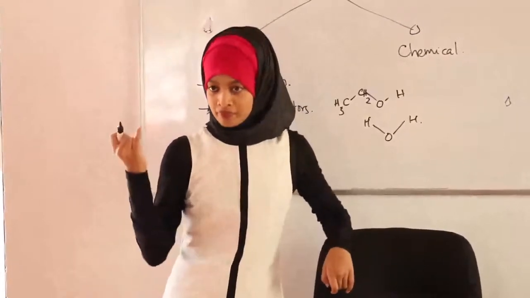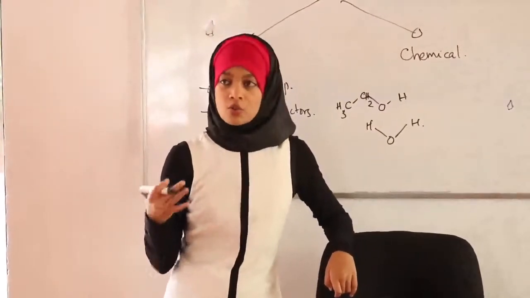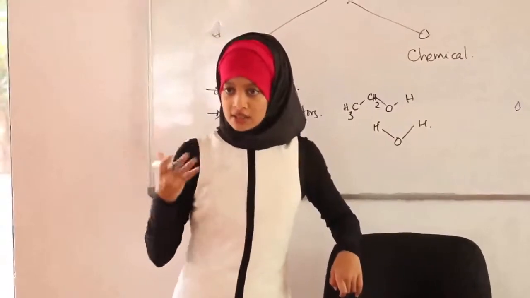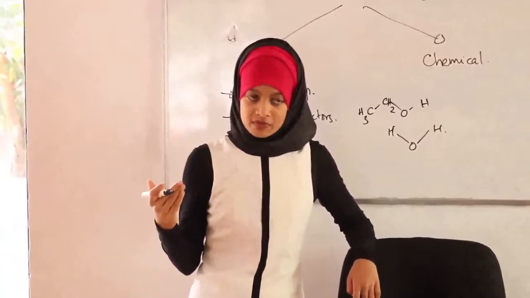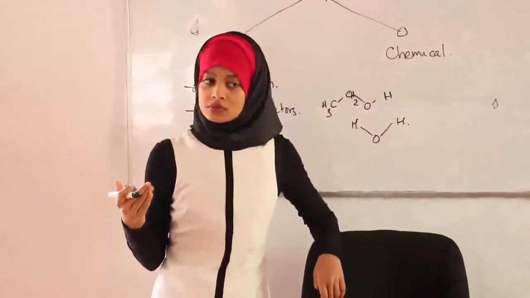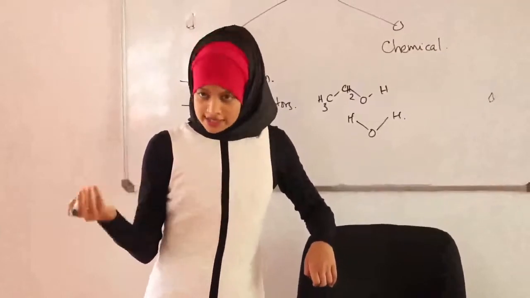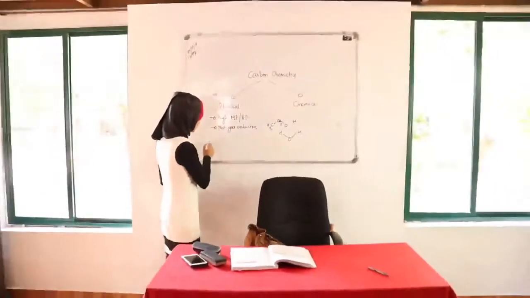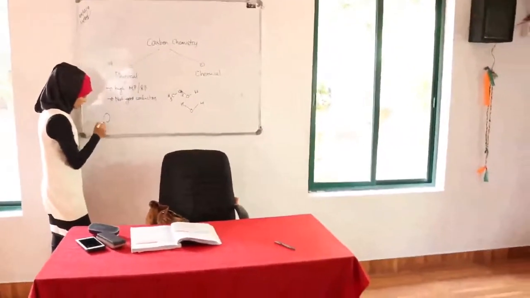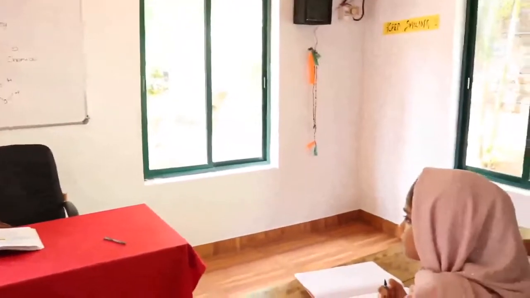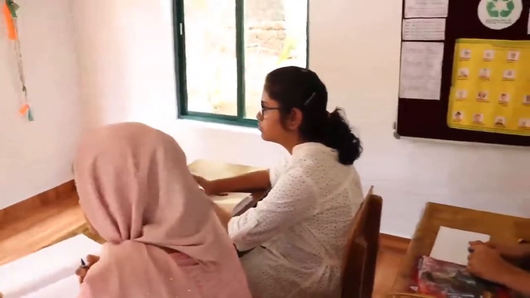Is oxygen small? Oxygen is small. Its valency is also lesser. So what does it tend to do? It tends to take in electrons. That means its electronegativity is? Electronegativity is high or low? What does electronegativity mean? Tendency to attract electrons. So oxygen, 1, 2, this is the outermost shell only, okay? 1, 2, 3, 4, 5, 6. So it already has 6 protons and it has 6 electrons.